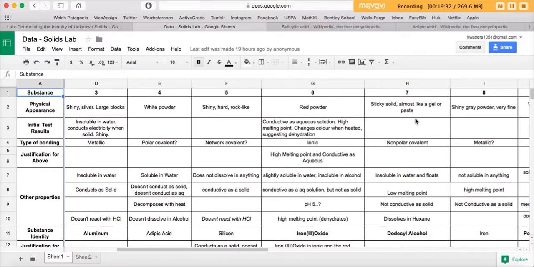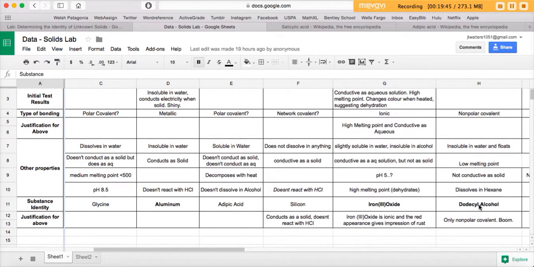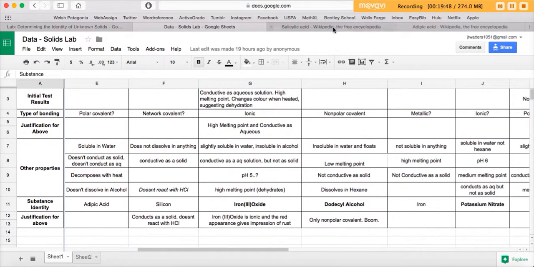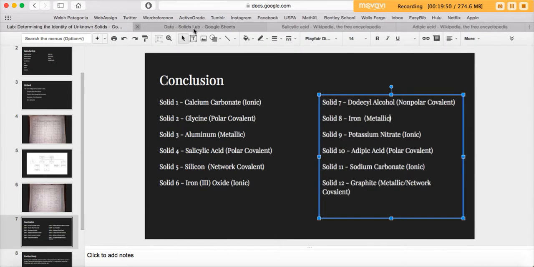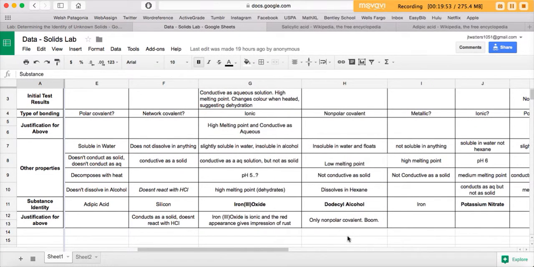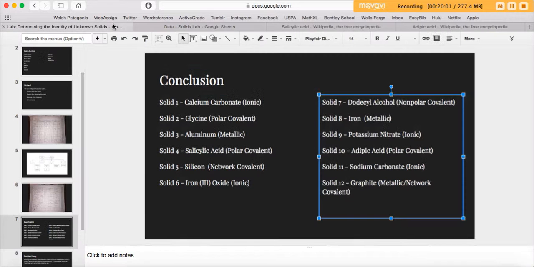It's a sticky solid, almost like a gel or paste, insoluble in water and floats, low melting point, not conductive as a solid, dissolves in hexane. So the fact that it dissolves in hexane is indicative of it being nonpolar covalent, and that's the only nonpolar covalent out there. So it's got to be the disyl alcohol. Got that one. Number 9, potassium nitrate. We got that one already. Citric acid, got that. Sodium carbonate, got that.